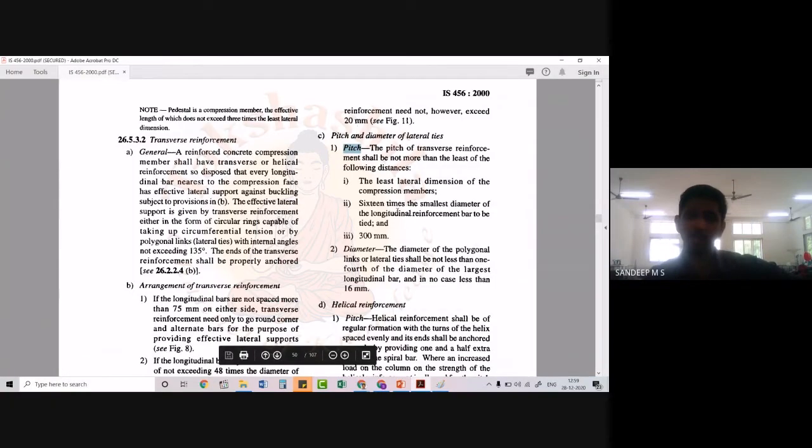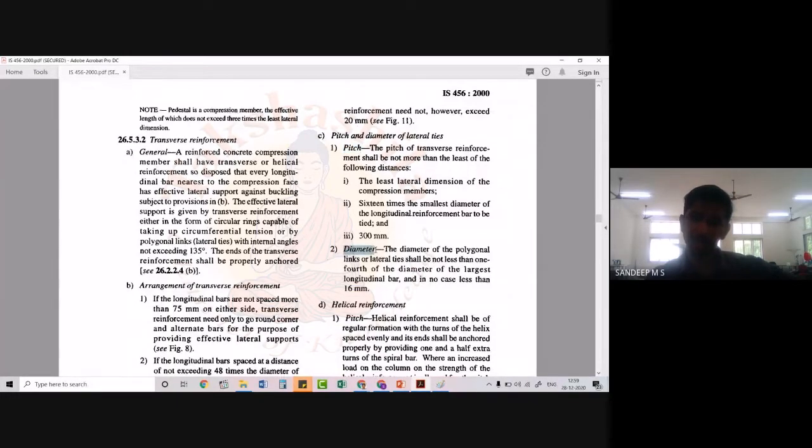So this quantity should be found out, the least lateral dimension should be found out, then 16 times the smallest diameter, and we have a numerical quantity that is 300 millimeters. The smallest value among these three should be taken and compared with the center to center distance that we are going to provide between the ties. Okay, this is one condition regarding the pitch.